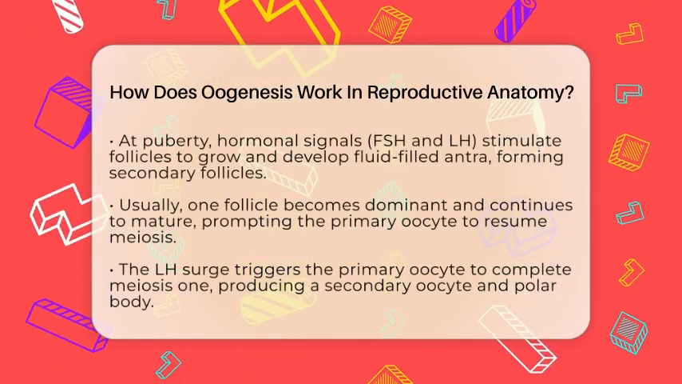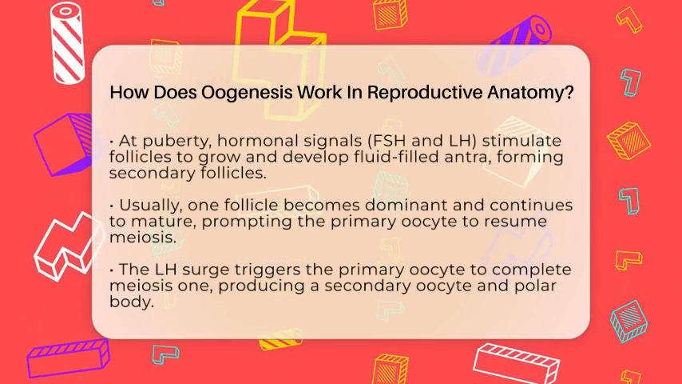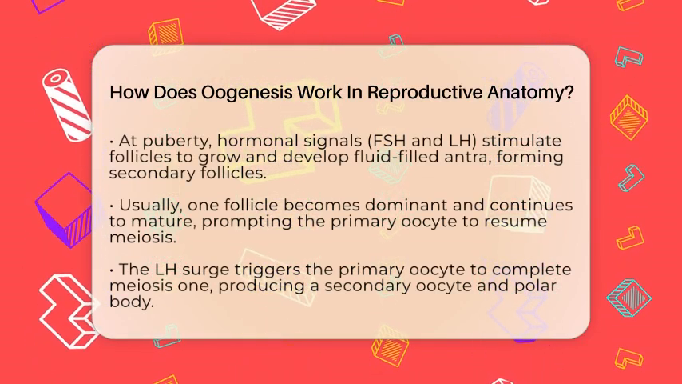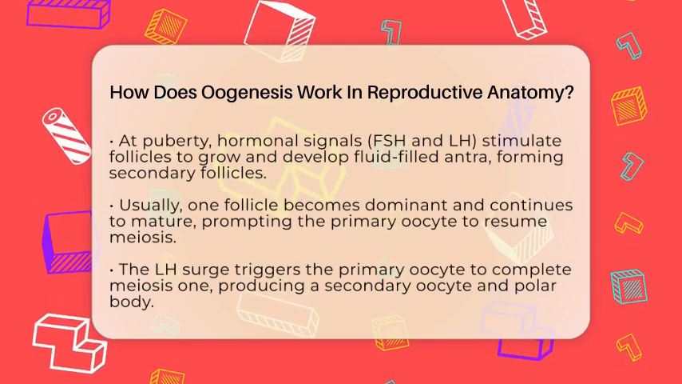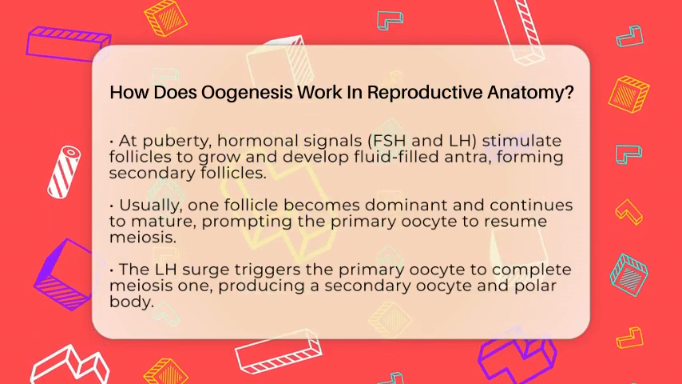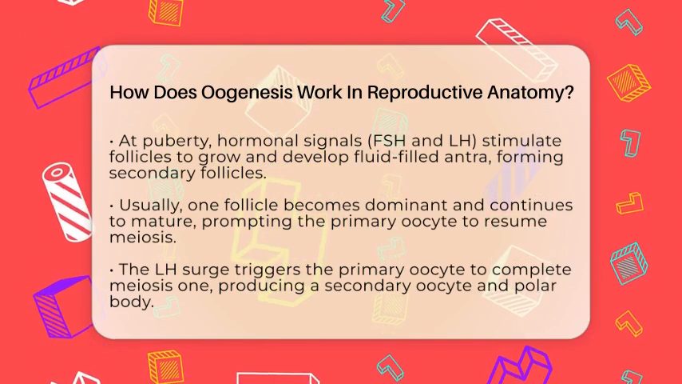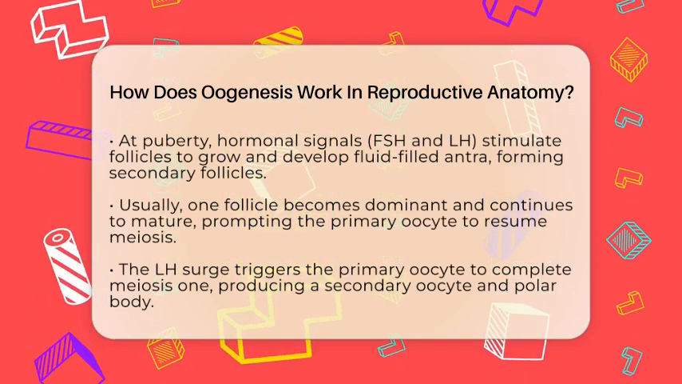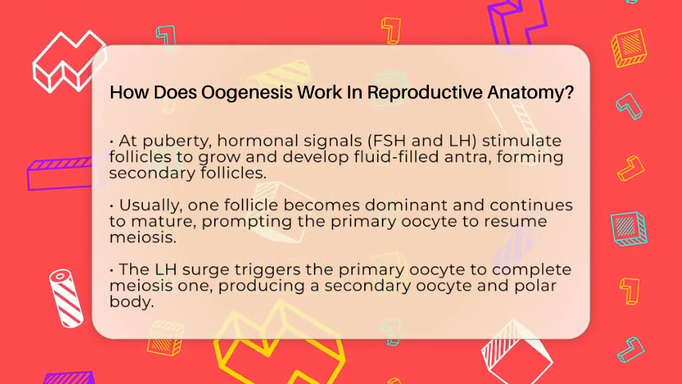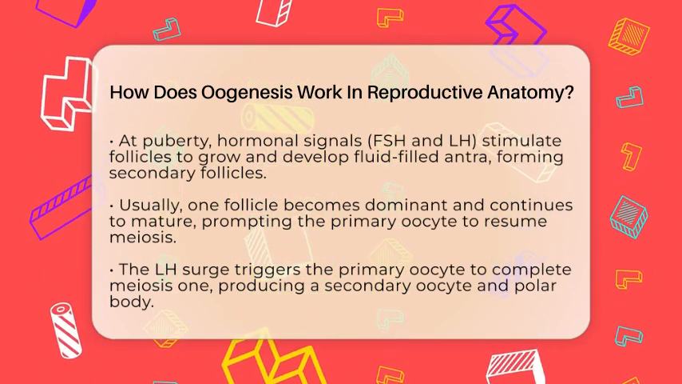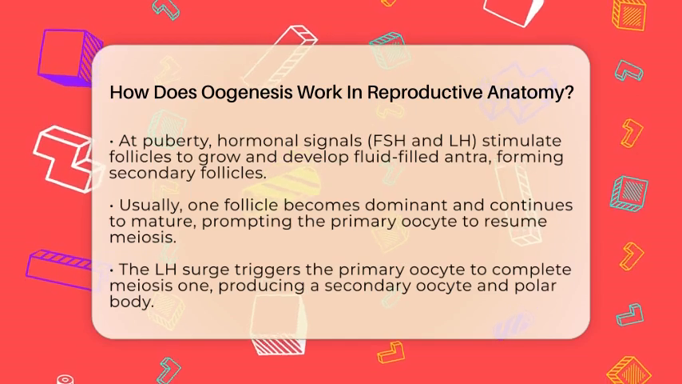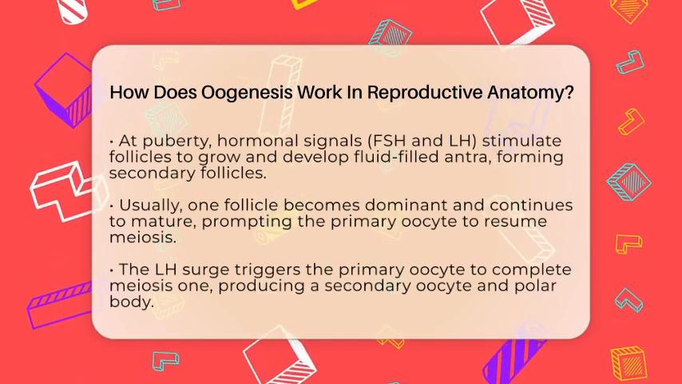During this time, each primary oocyte is surrounded by follicular cells, forming a structure called a follicle. These follicular cells secrete substances that create a protective layer called the zona pellucida around the oocyte. When a girl reaches puberty, hormonal signals start to wake up these dormant primary oocytes. Each month, hormones like follicle-stimulating hormone and luteinizing hormone stimulate some follicles to grow.